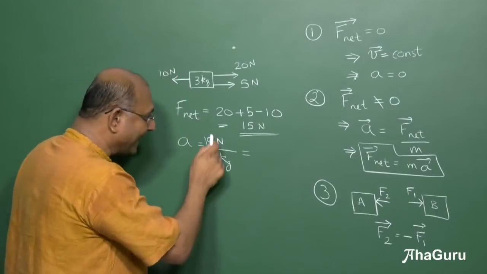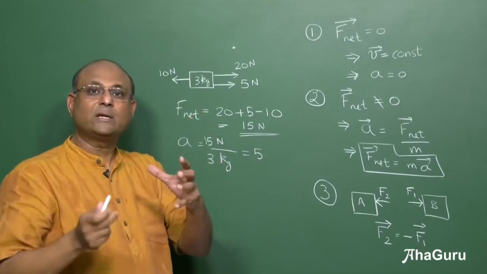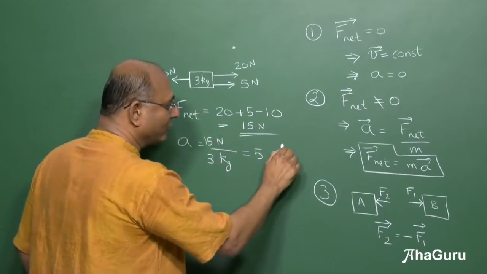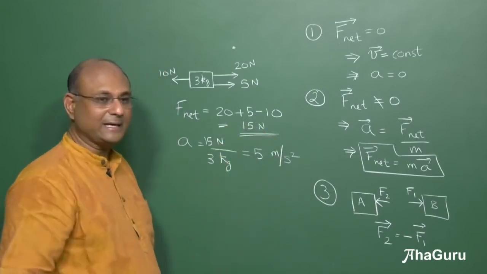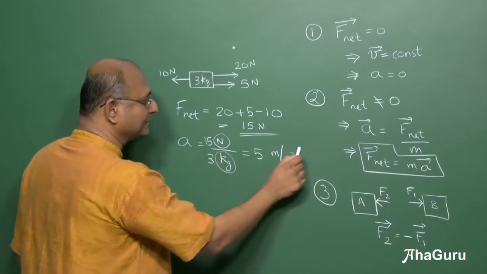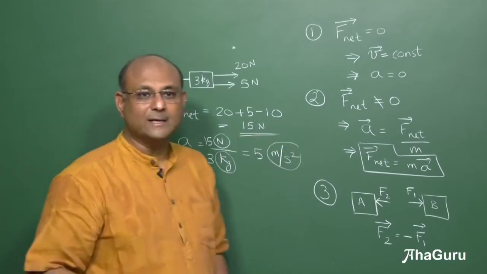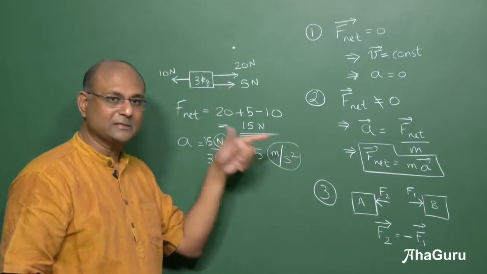So what is the acceleration? 5 Newton by kg. Newton by kg, the SI unit of acceleration, meters per second square. If this was Newton and this was kg, this will automatically be meters per second square. Always use SI units. Kg meter per second square is Newton.